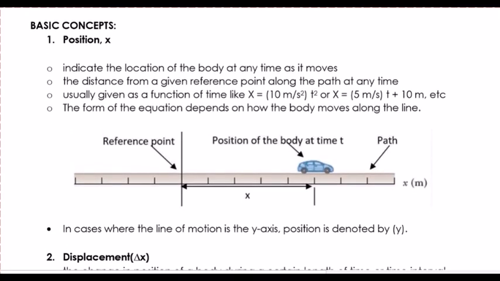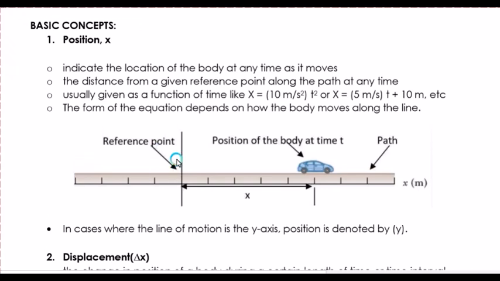So, first, we have position. It indicates the location of the body at any time as it moves. So it is the distance from the reference point along the path at any time. Usually given as a function of time, it tells where the body is at a certain time. So the form of an equation depends on how the body moves along the line.